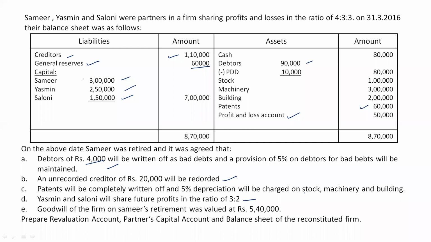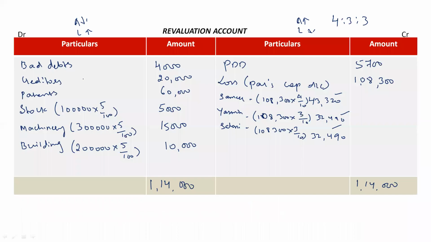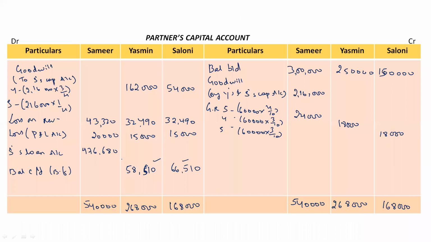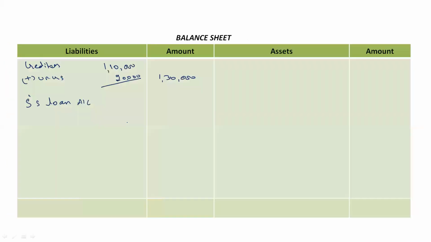Then we have capitals of all the partners. The capital of the retiring partner will not be existing, but we will record it as Samir's loan account. This is the amount that we have to pay to Samir, 4,76,680 rupees.